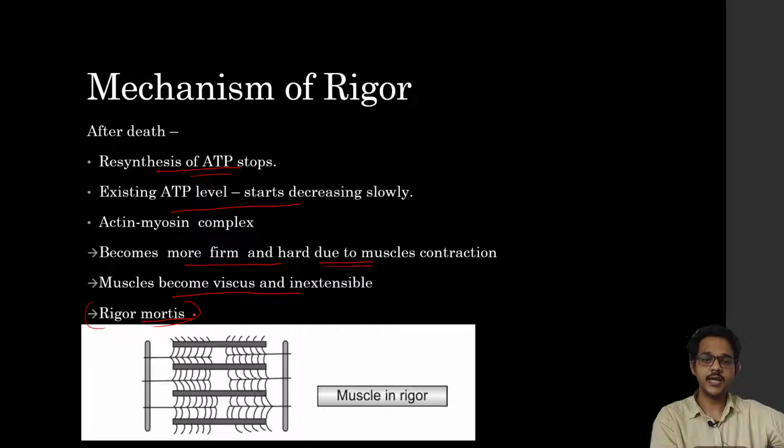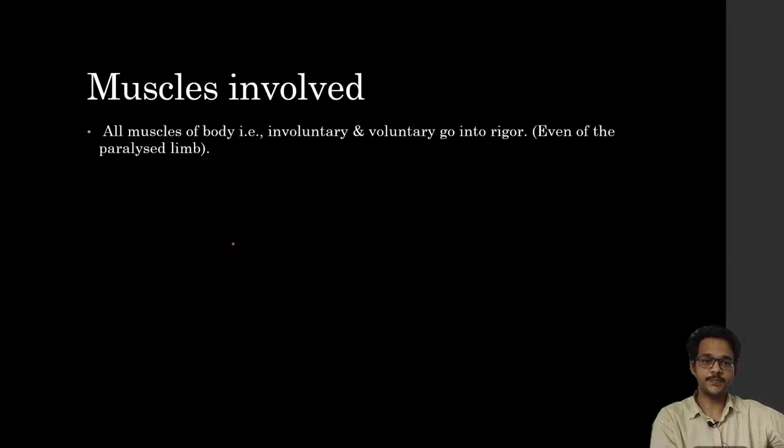So we should understand that ATP is required for relaxation of muscle, because ATP is broken down to ADP and energy, which leads to relaxation of muscle. But after death, since ATP is not synthesized, the contracted muscle gets shortened, remains contracted, and becomes stiffened, which leads to rigor mortis.